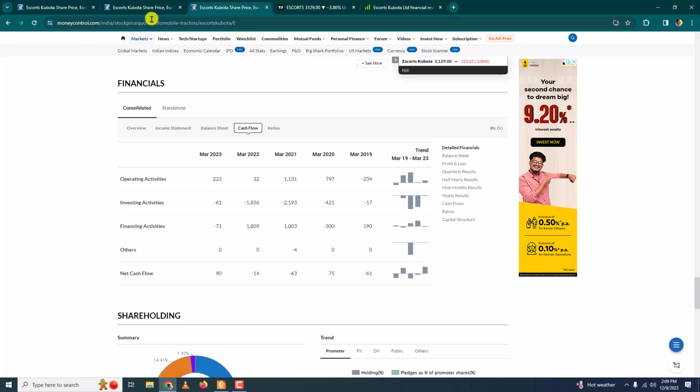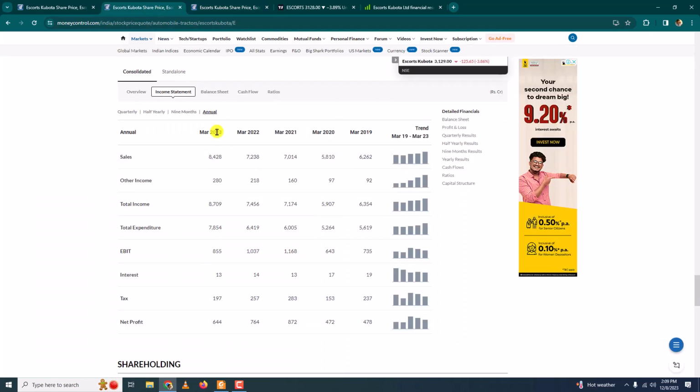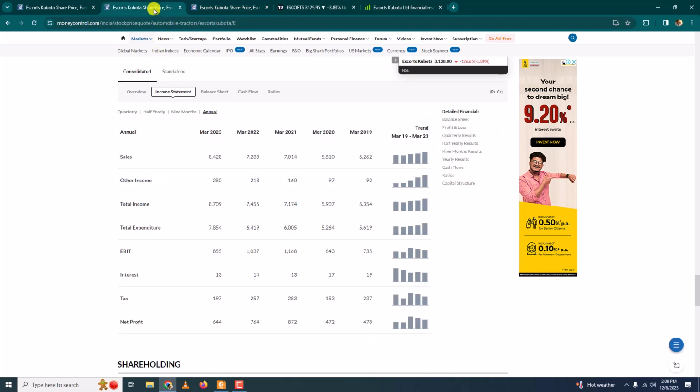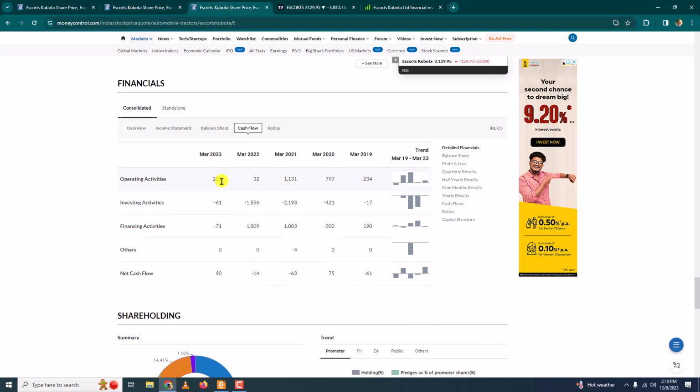Correct? Look at this. In March 2023, the company says that last year we have made this much profit, 644 crore rupees. But then if you look at the operating activities itself, the money that has come to the company is only 223 crore rupees. They are saying they have made a profit of 644, but only 223 has come in. Then what is the reason for this?